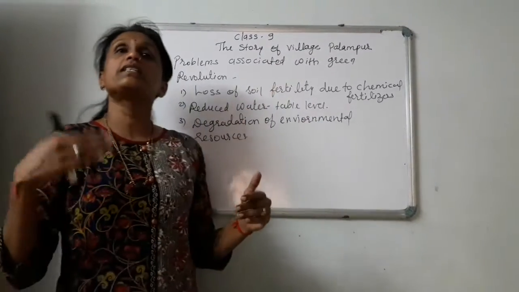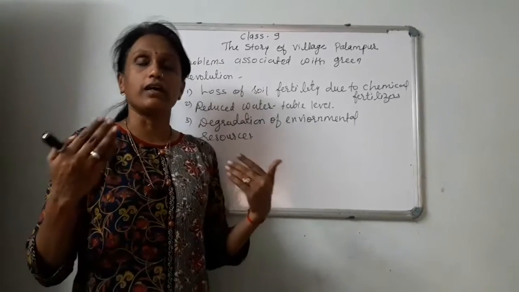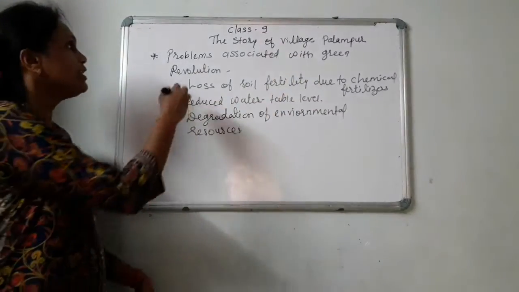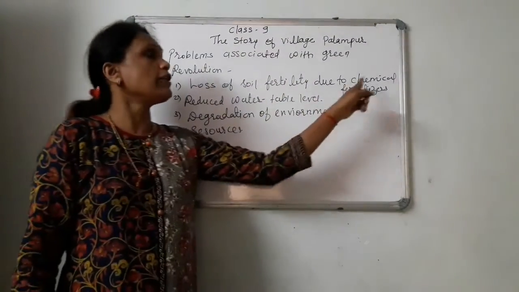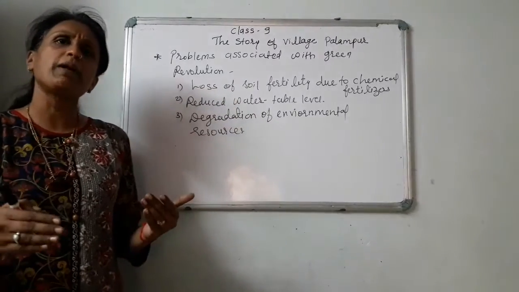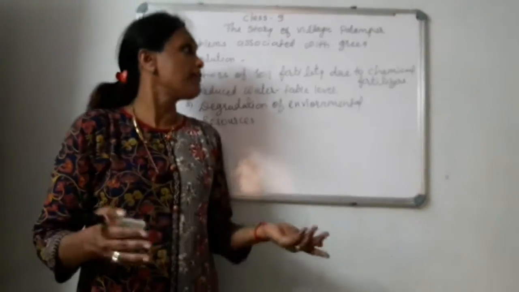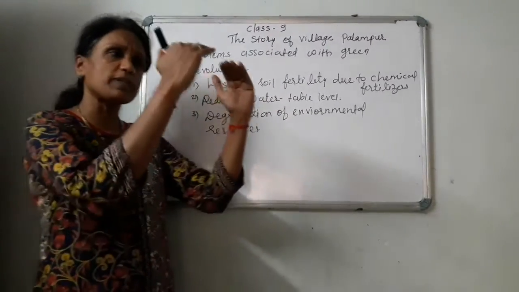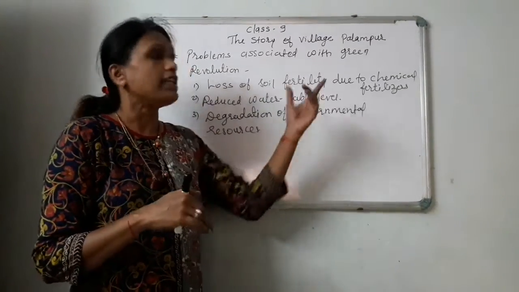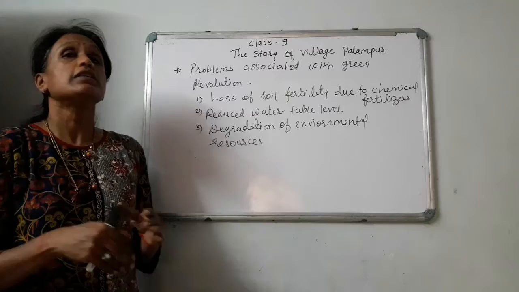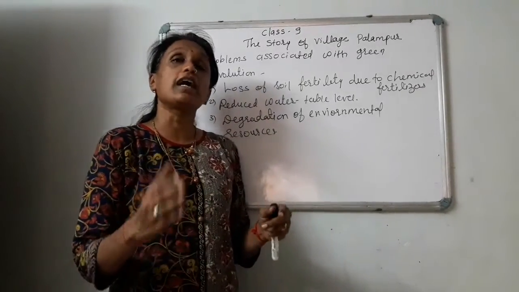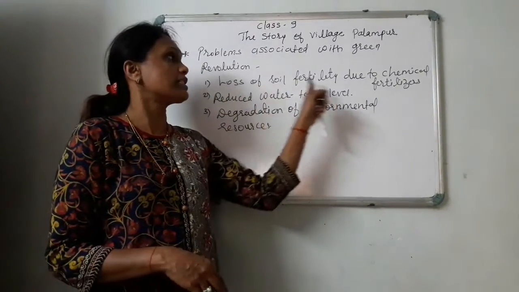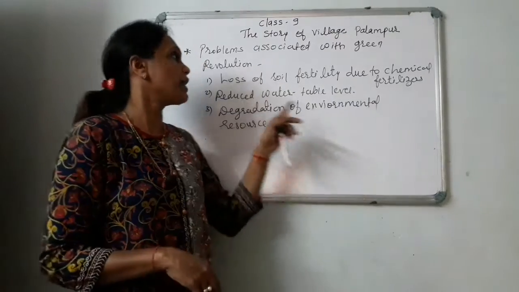Because of this green revolution, certain problems were also seen. So let us see these problems that were associated with the green revolution. First, loss of soil fertility due to chemical fertilizers. In modern farming methods, there was continuous use of chemical fertilizers and pesticides, and so the natural fertility of soil got reduced. And when natural fertility of soil gets reduced, to increase fertility, again higher doses of chemical fertilizers are used, and so here loss of natural fertility can be seen because of chemical fertilizer.